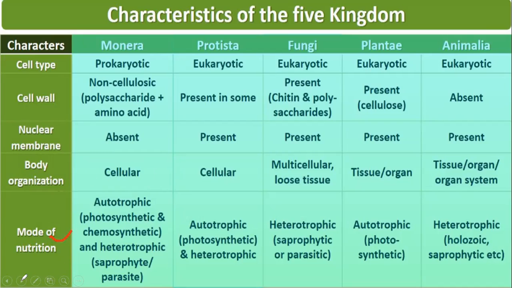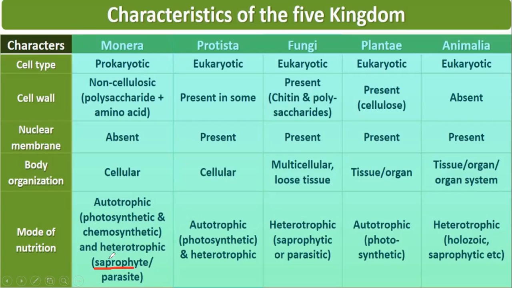Mode of nutrition: some bacteria are photosynthetic. Photosynthetic means those which use sunlight to prepare their own food. Then chemosynthetic. Chemo means chemical, those bacteria which use some chemicals to synthesize their food material. There are heterotrophic ones as well.